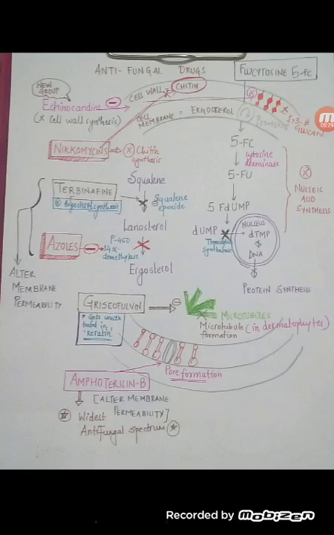So from all, we now have protein synthesis, one of the most important aspects in the formation of the cell wall, right? So how would we inhibit this protein synthesis? That would be through flucytosine, that is 5-FC. This 5-FC, in the presence of the enzyme permease, can enter into the cell. This 5-FC would be converted into 5-fluorouracil in the presence of the enzyme cytosine deaminase, right?